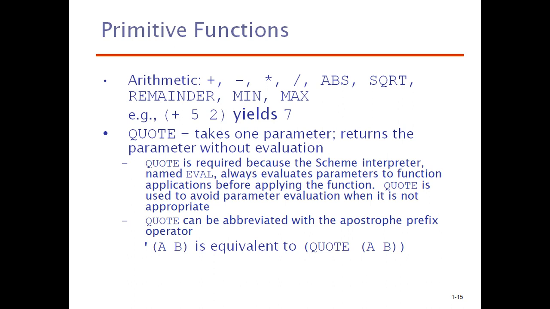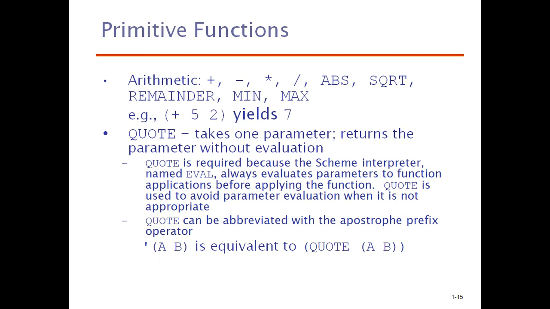That is, first you write the operator, then operand 1 and operand 2. Look at the example. All Scheme expressions must be enclosed within brackets. Here, (+ 5 2). What is the meaning of this? It means 5 plus 2, which yields 7. So expressions should be written in the prefix fashion.